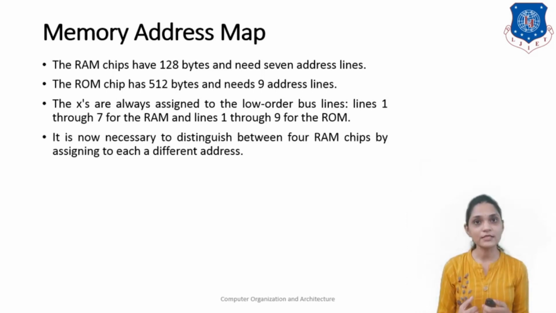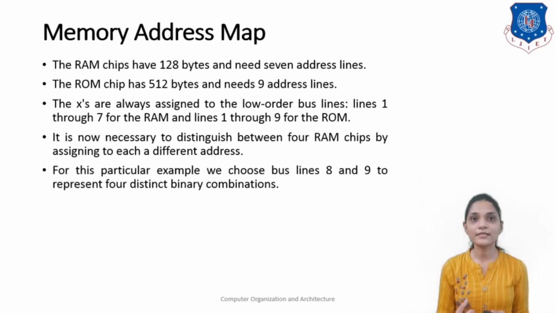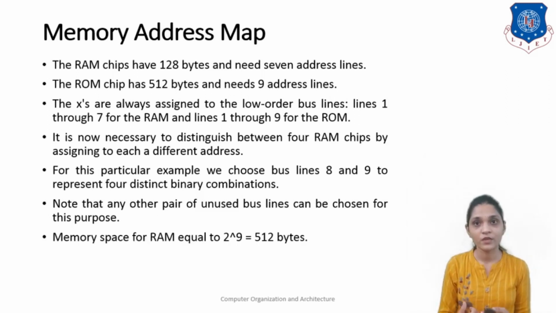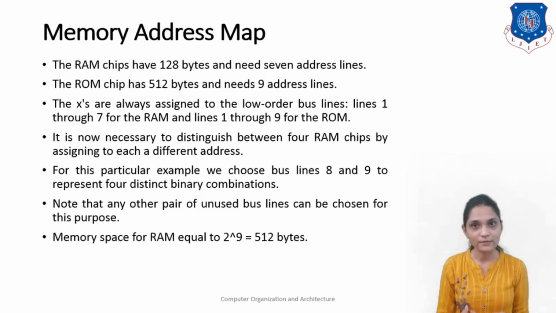It is now necessary to distinguish between the RAM chips by assigning each a different address. For this particular example, we choose the bus lines 8 and 9 to represent the 4 distinct binary combinations. Note that any other part of the unused bus lines can be chosen for this purpose. Not only lines number 8 and 9, you can use any of the lines from 16. Memory space for RAM is equal to 2⁹, that is 512 bytes.